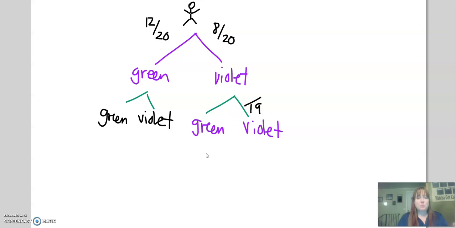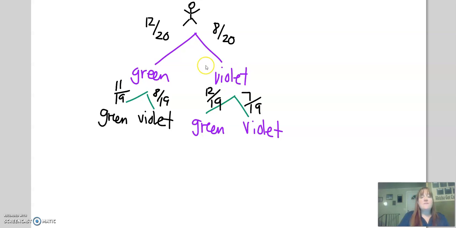And what's my chance of pulling out a violet? Well, there's not 8 in there anymore, there's 7. And then I have a 12 in 19 chance of getting a green. But what happens if I picked a green marble out? Well, I still have 19 marbles, but this time I only have an 11 out of 19 chance of getting a green, and an 8 out of 19 chance of getting a violet.